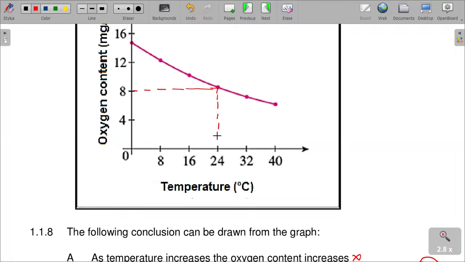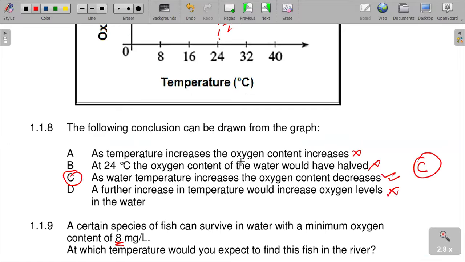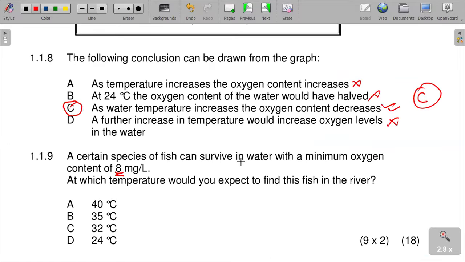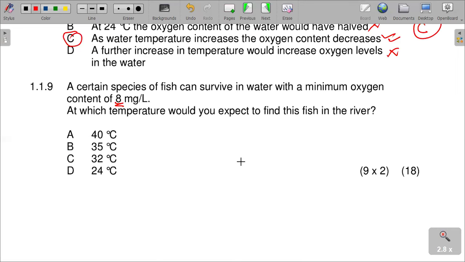That's basically how this question can be worked. This is our oxygen, and this is our temperature. So at 8 milligrams, the temperature can be 24 degrees Celsius, which is letter D.